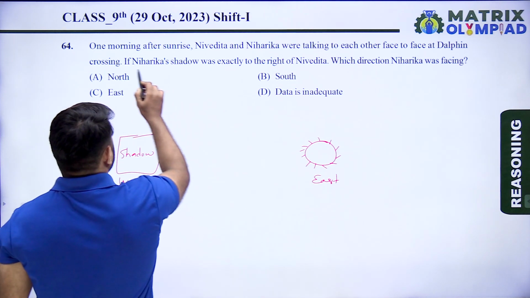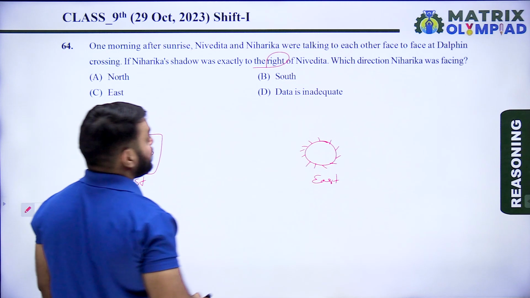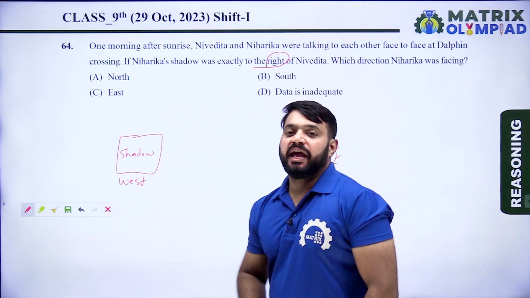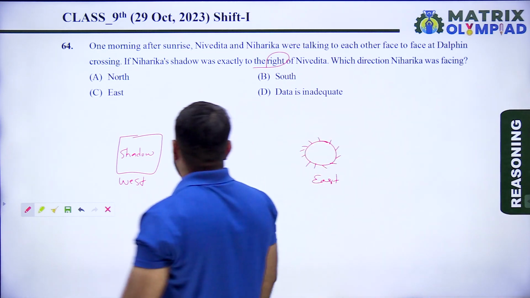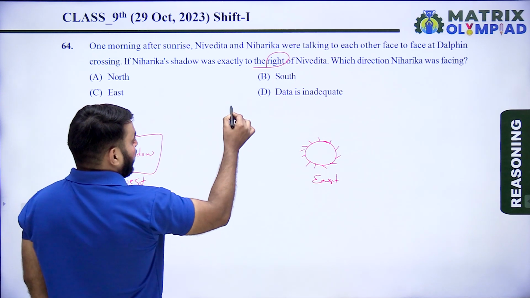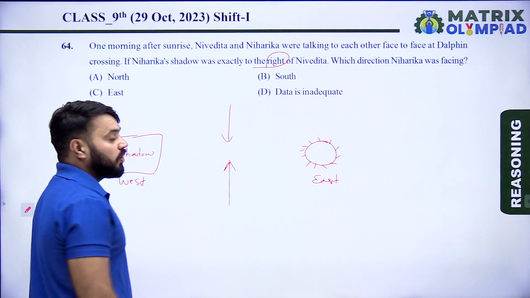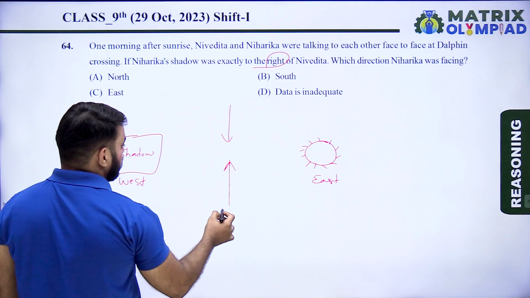So the question is, if Niharika's shadow was exactly to the right of Nivedita, in the morning time, if the shadow was on the left or right, then it means that they were looking north or south direction.